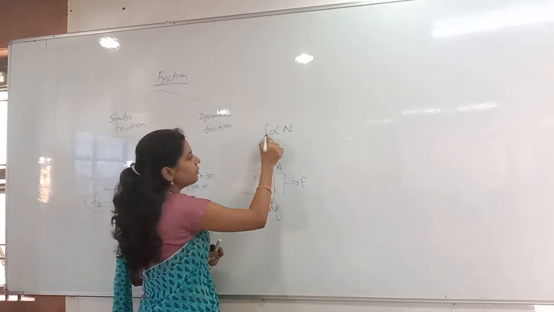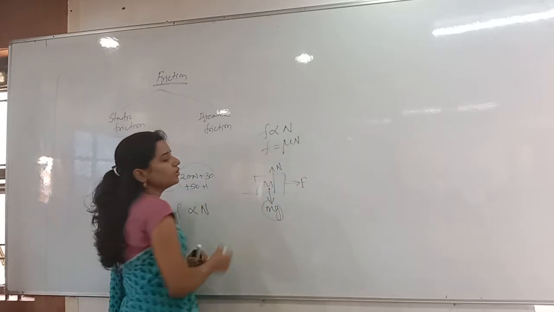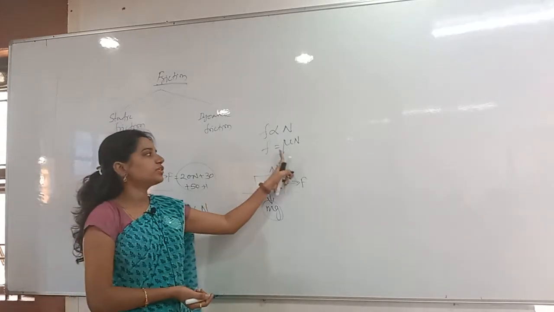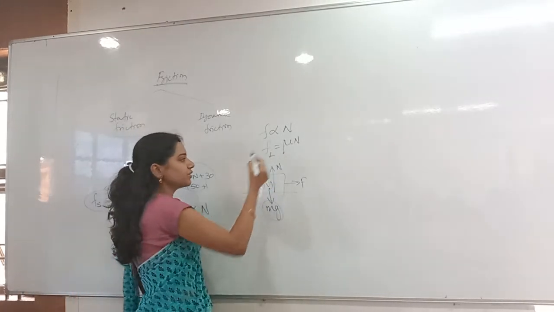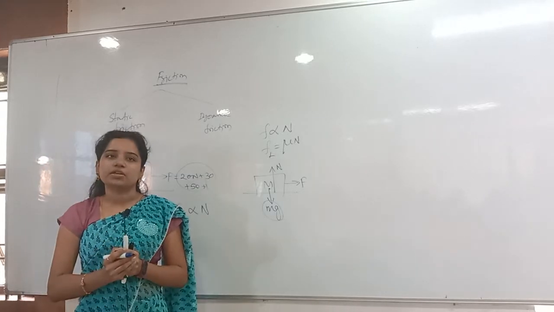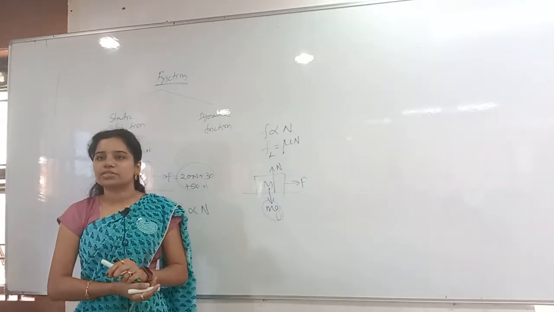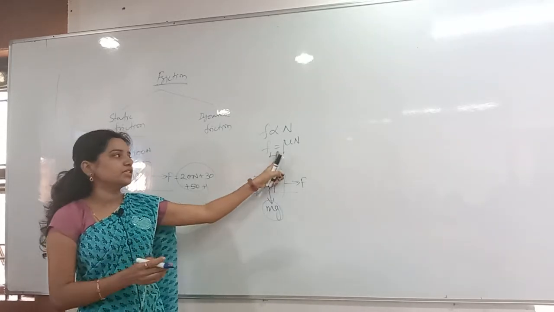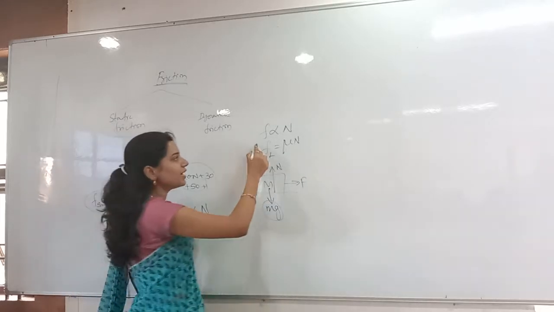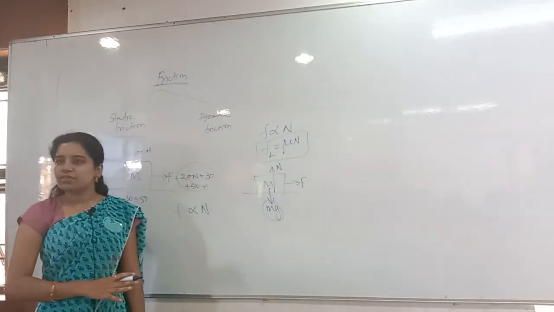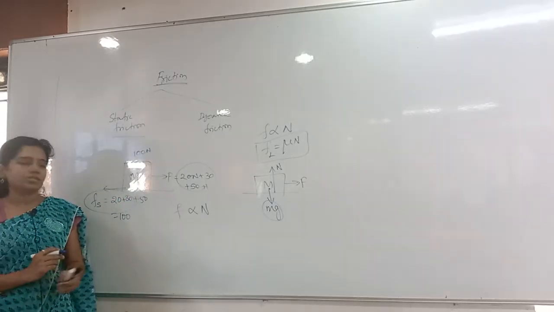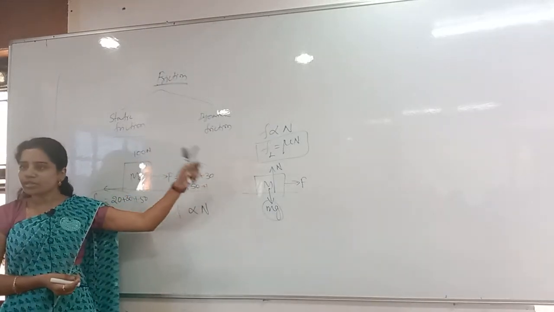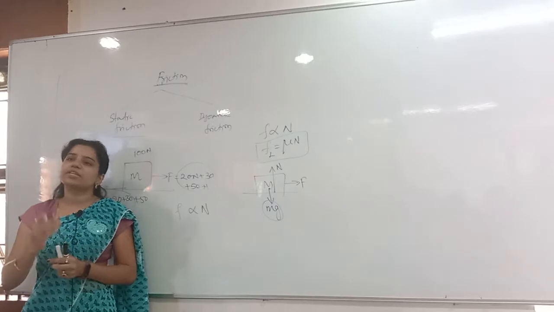Now this proportionality is removed by a constant called the coefficient of friction. Mu is called the coefficient of friction. Now F equals mu N. This is the limiting friction value, the maximum friction that can act between the surfaces whenever the body is at rest. After that, this is a fixed value for each surface. But what changes until the body moves? The static friction will change. Static friction is different, limiting friction is different. Limiting friction is a fixed value for each and every surface.